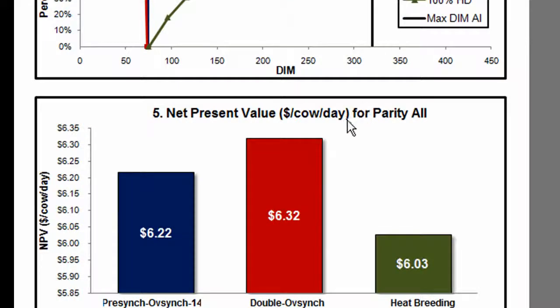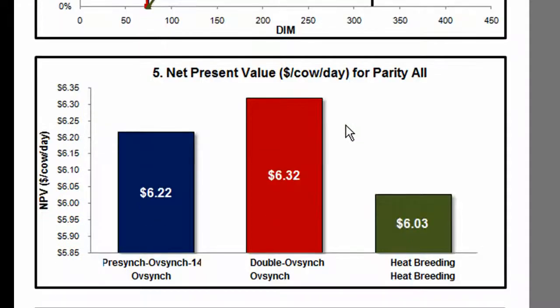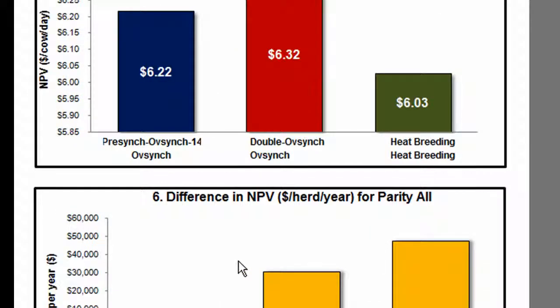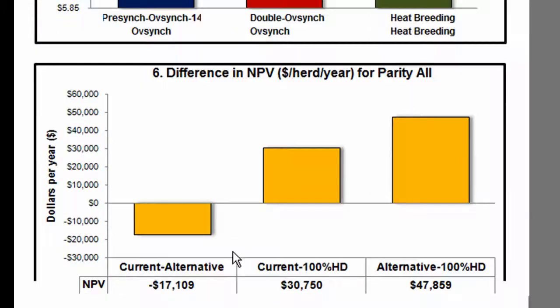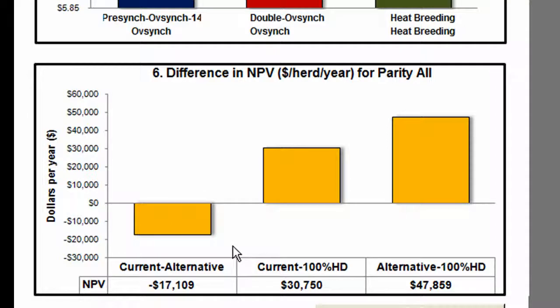Figure 5 shows which reproductive program will return the highest value to the farm over time. In this case, our alternative option using a double OVSync protocol has the highest present value at $6.32 per cow per day. The last figure aggregates the information from a daily individual cow basis in Figure 5 up to the herd level over the course of the year.